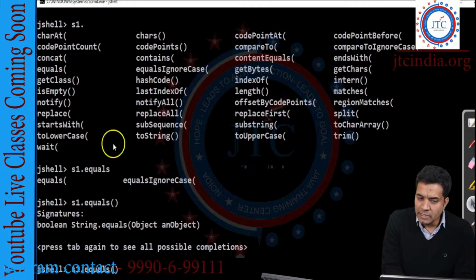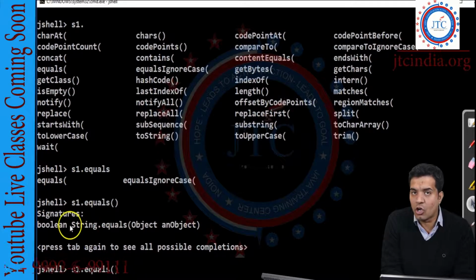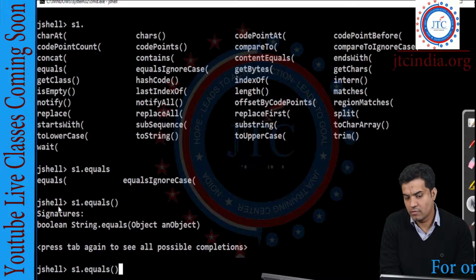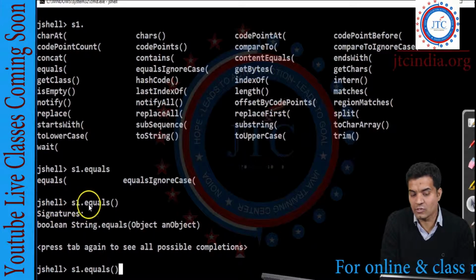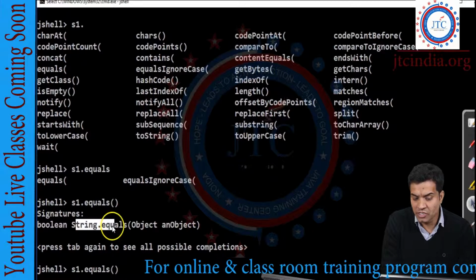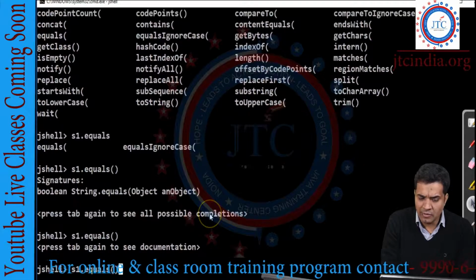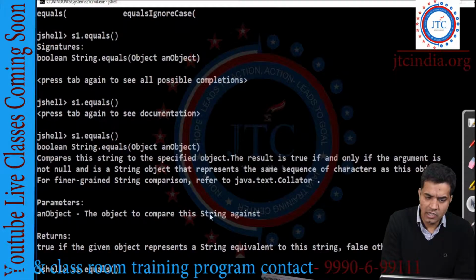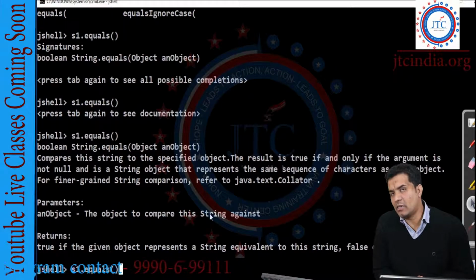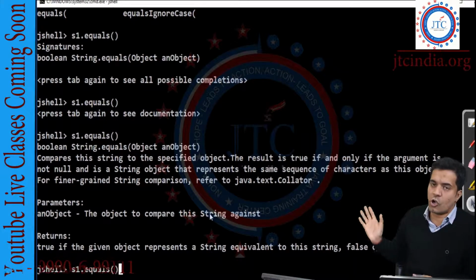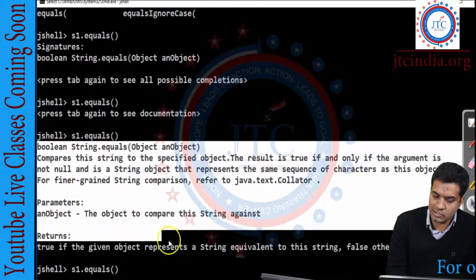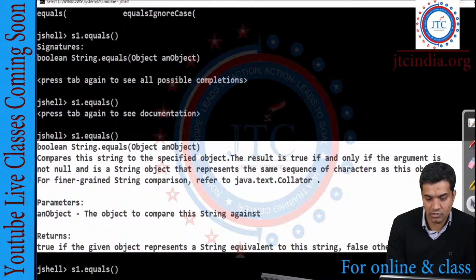So see, the complete details which we are seeing is documentation support, which has been given in a very good format. What is the documentation support? S1.equals. So in that there is a signature of the boolean method, which is String.equals. So see, here we got some documentation about the equals method. You can well see what documentation has been given for this equals method. These are the different equals method documentations there.